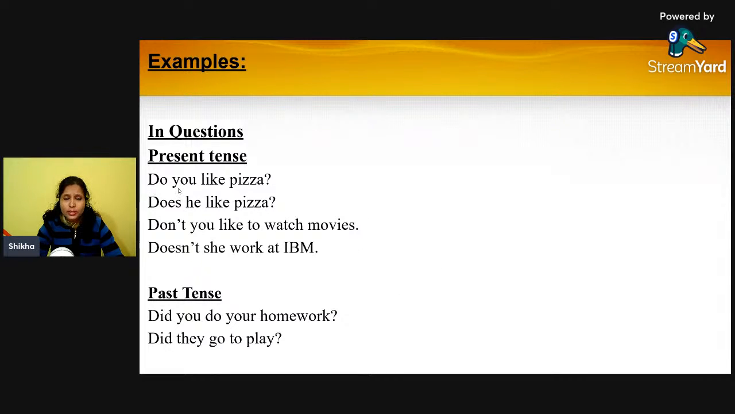So what is the difference with the different sentences we have used? With you we have used do, that is the plural form of the verb. Then does, with he we have used does, that is the singular form of the verb. Again with you we are using do. Again with she we are using does. Then past tense. Did you do your homework? Did they go to play? Right? So these are the various types of sentences which we can create using helping verbs.